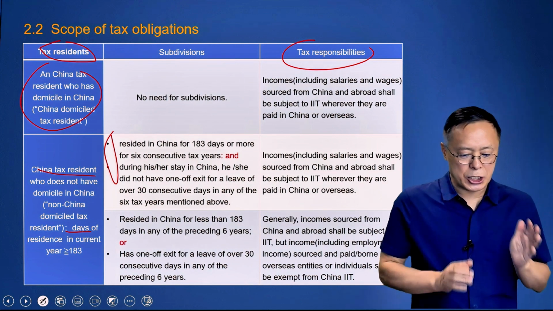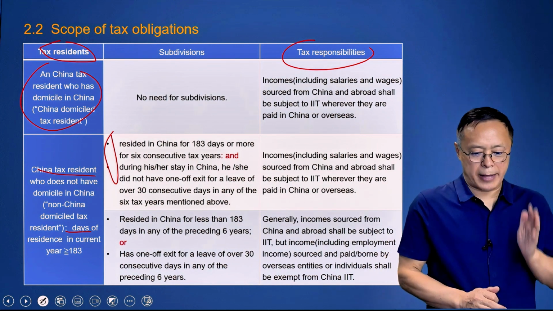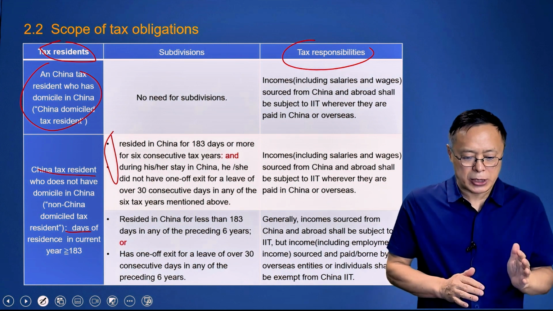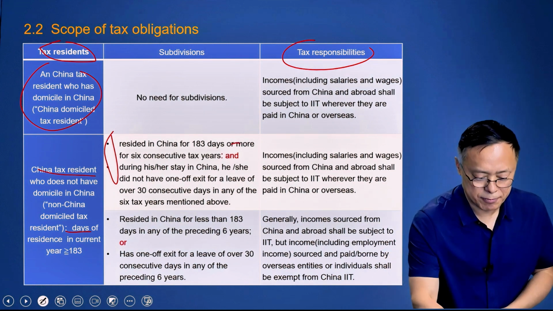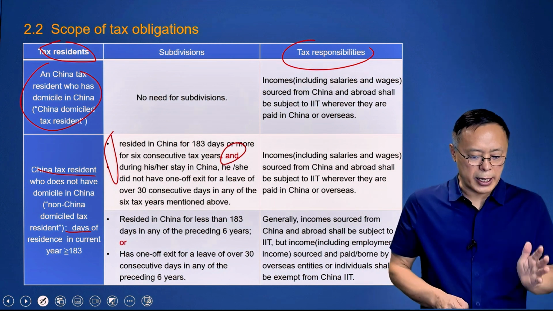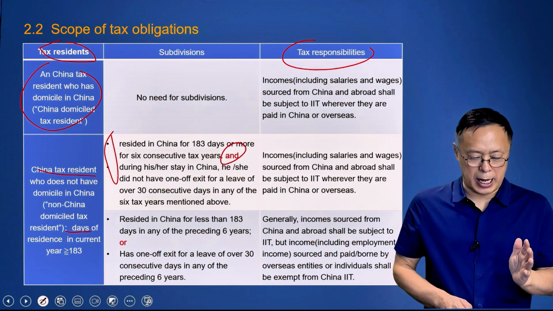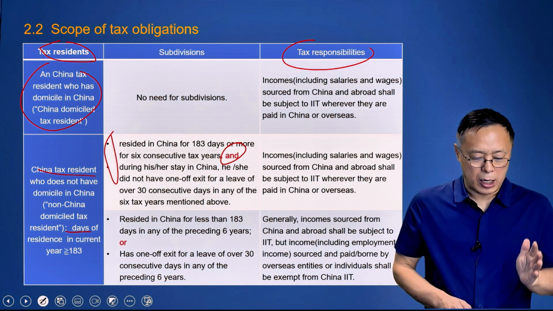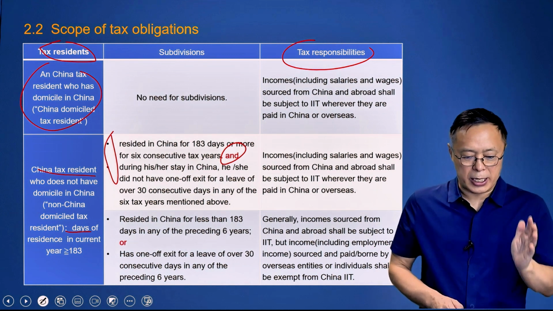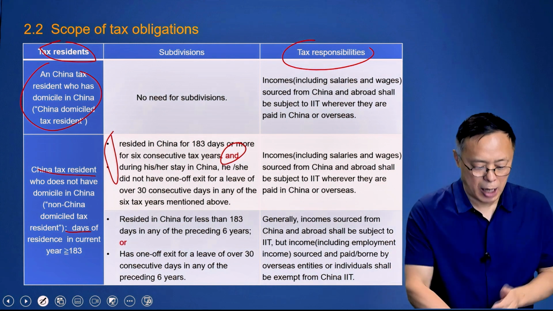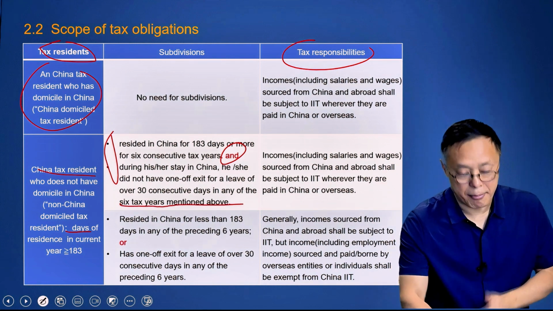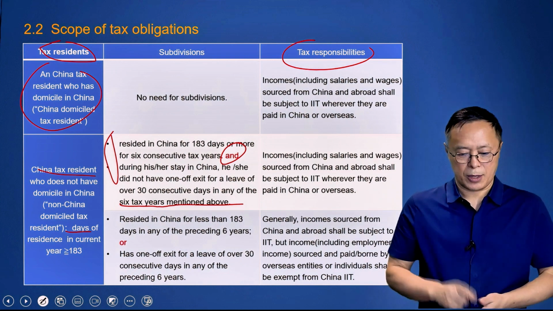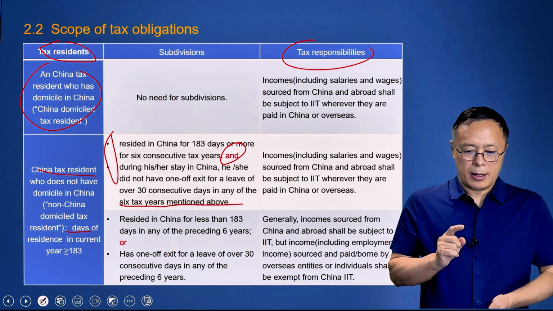One group resided in China for 183 days or more for 6 consecutive tax years, and during his or her stay in China, he or she did not have one-off exit for leave of over 30 consecutive days in any of the 6 tax years mentioned above. This is the first group.